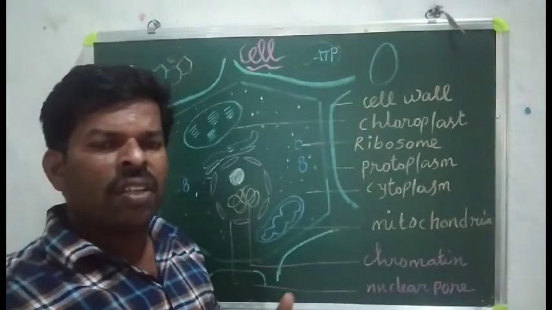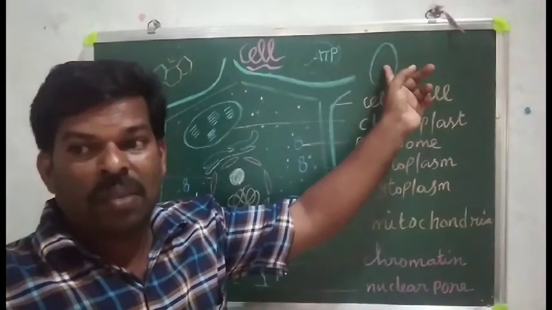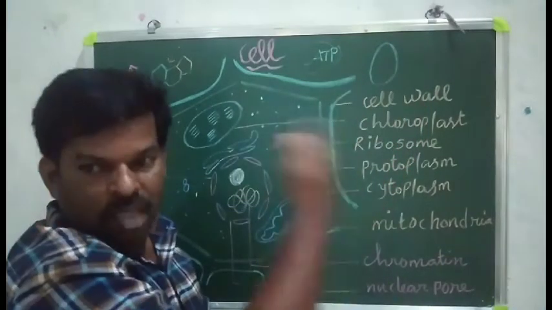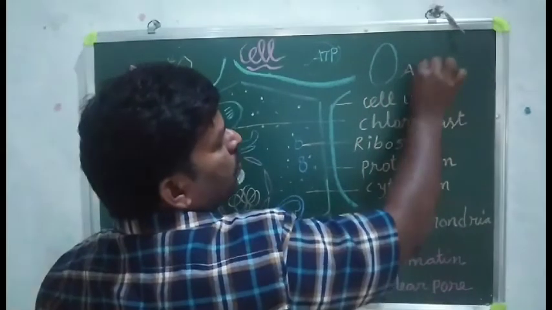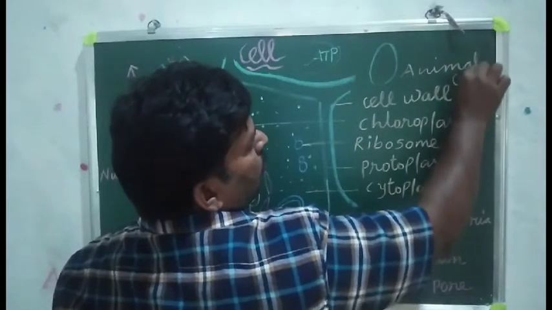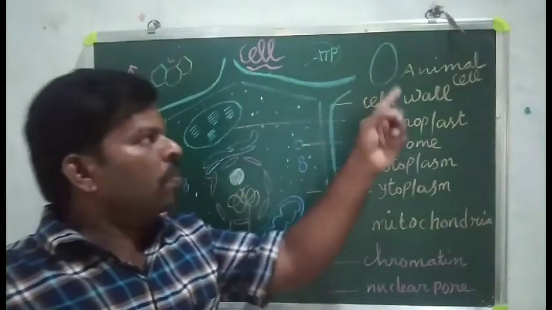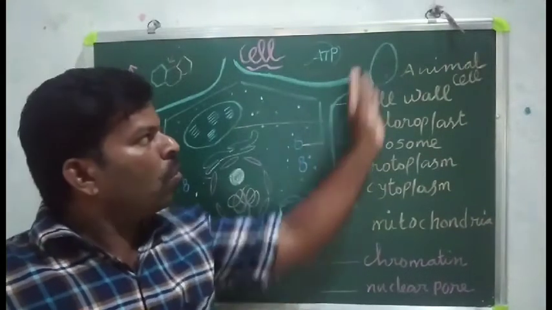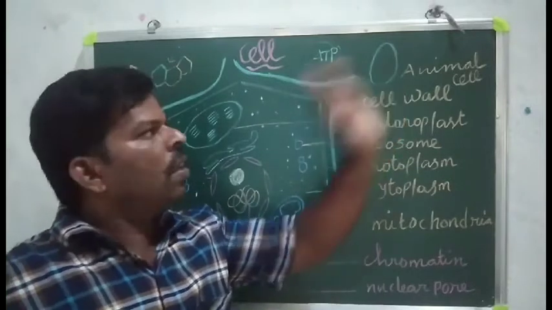What is the difference between the plant cell and the animal cell? This is like an animal cell. There is no cell wall, the absence of the cell wall. This is an animal cell. This is a plant cell. What is the difference between the plant cell and animal cell? Very, very important. Presence of the cell wall is the plant cell. No cell wall, that is the animal cell. Some of the remaining cell organelles are present in the animal cell.